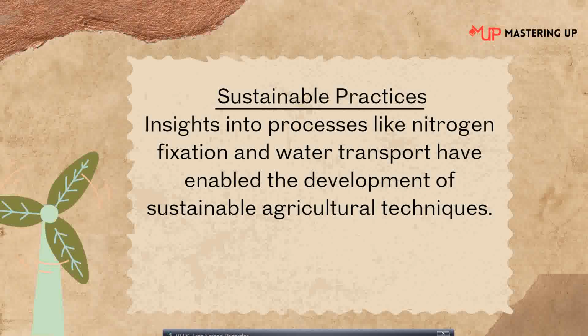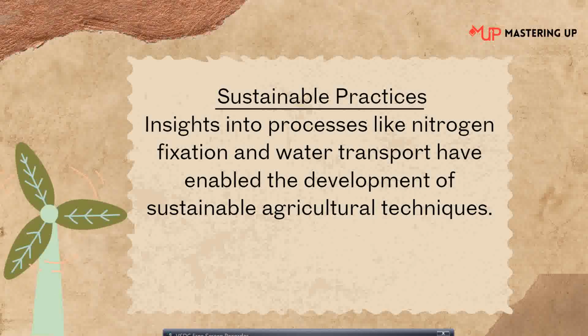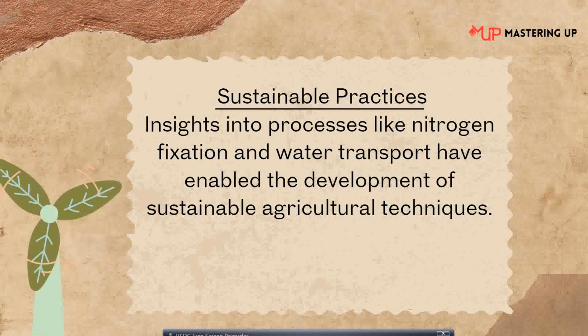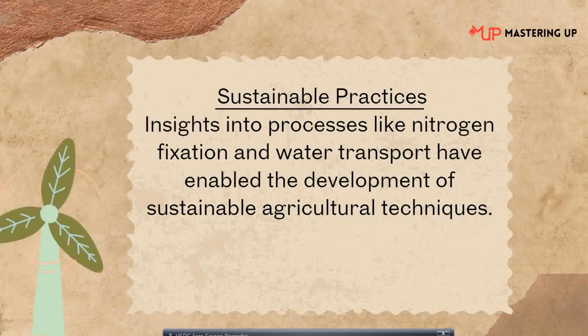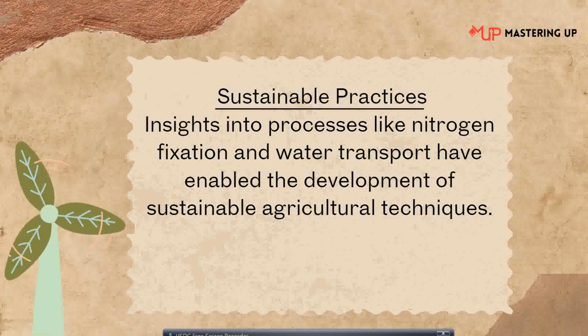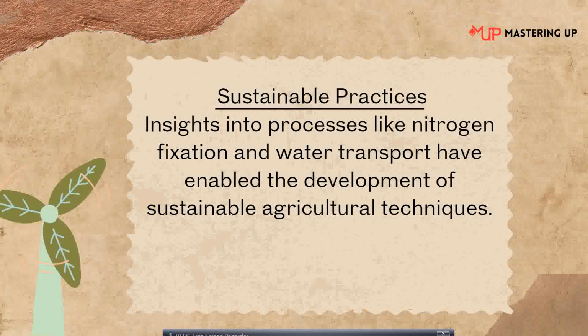Now, sustainable practices. Insights into processes like nitrogen fixation and water transport have enabled the development of sustainable agriculture practices. What is sustainable agriculture? Sustainability means we have to consume for our needs, but also keep in mind the future. We have to save something for the future also. We have to protect our environment, but also take what we need. So the insights into processes like nitrogen fixation and water transport help us in the development of sustainable agricultural techniques also.